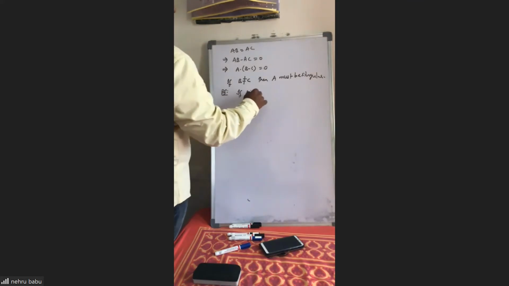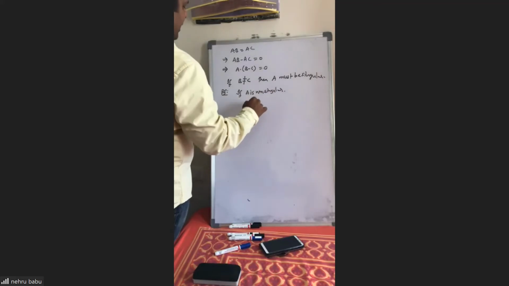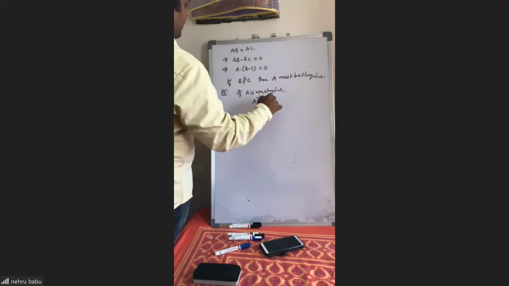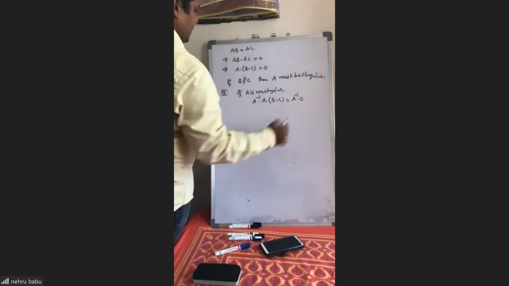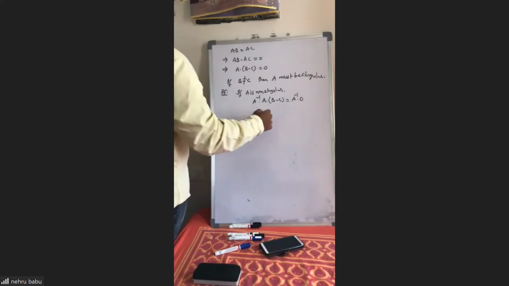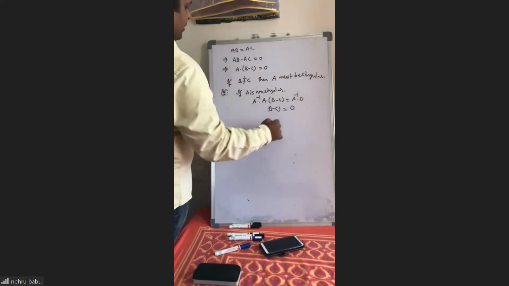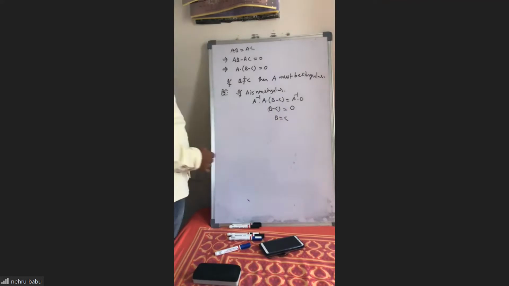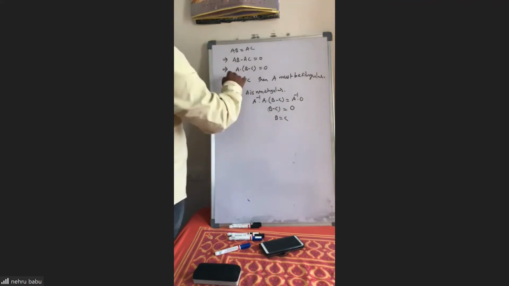If A is non-singular, multiply with A inverse, so A inverse into A into (B minus C) equal to A inverse into 0 matrix. A inverse into A is identity, which is the same as B minus C equal to 0 matrix. So we get B equal to C, which contradicts our statement. So if B is not equal to C, then compulsorily A must be a singular matrix.